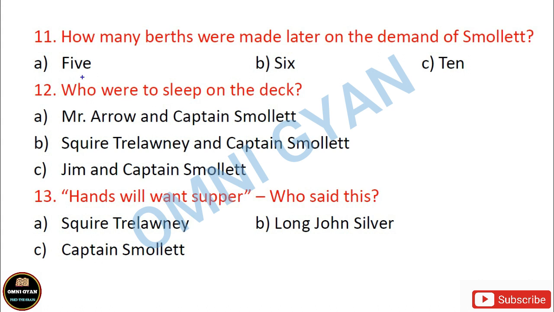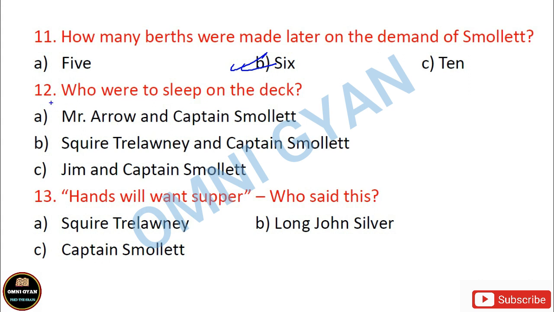This could be confusing also. Which one do you think? Come on. 1, 2, 3. 3 seconds done. Correct answer is 6 berths. If your answer is 6 berths, your answer is absolutely correct. If you've guessed 6, your answer is absolutely correct.